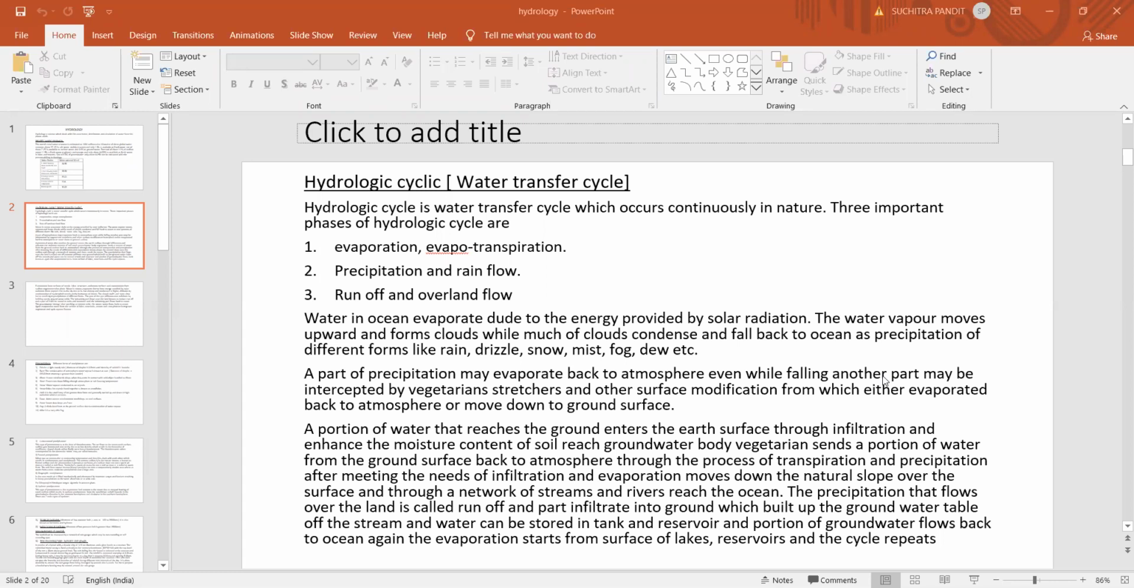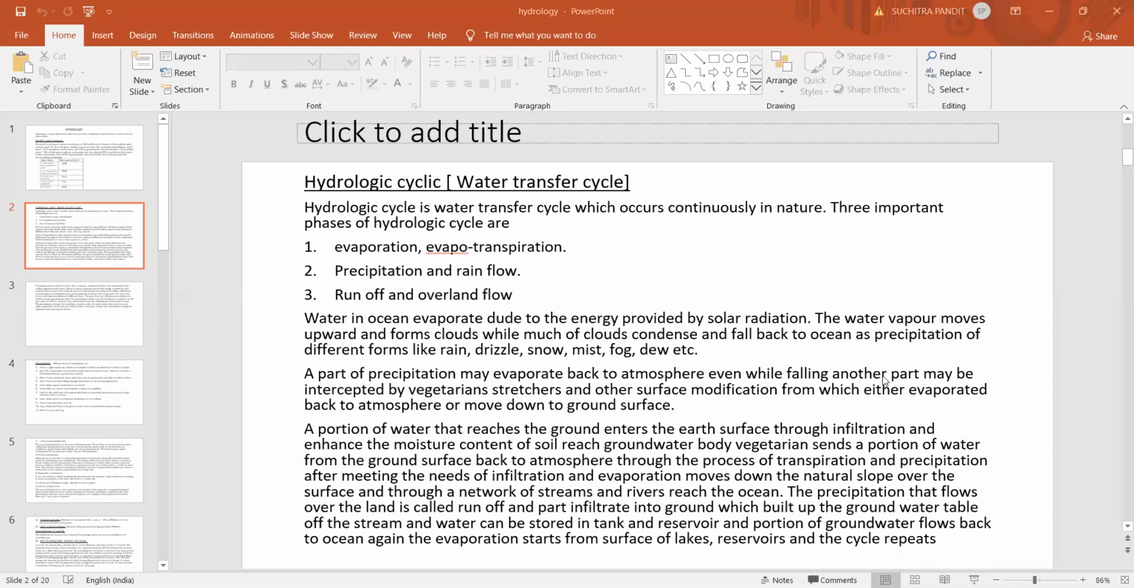Now we have discussed the definition of hydrology. Hydrology is an earth science which deals with the occurrence, storage, distribution, and disposal of water on the planet Earth. We know the global water potential is about 1.38 into 10 power 6 million hectare meter. And the water potential of our country is about 188 million hectare meter.